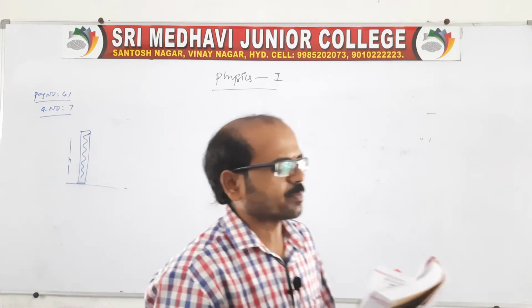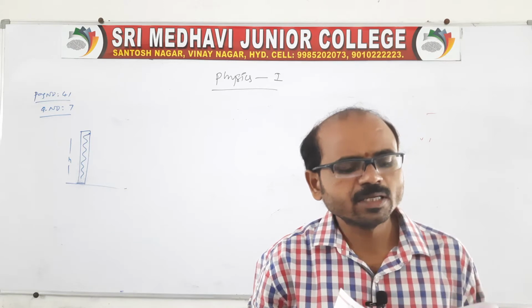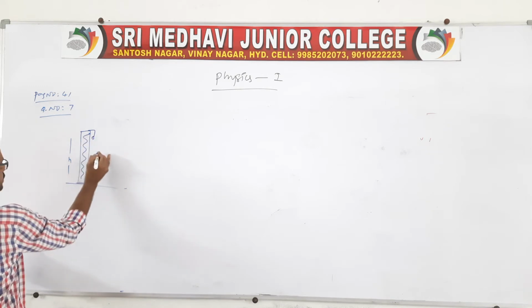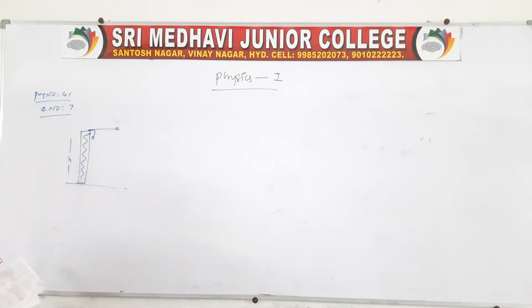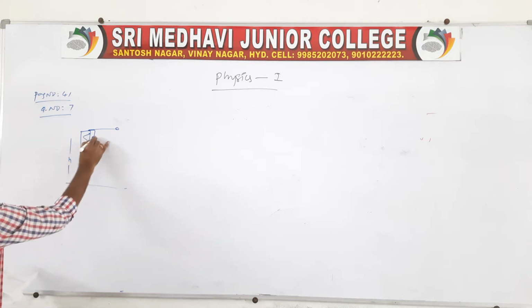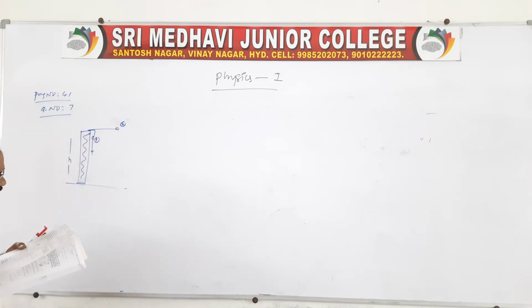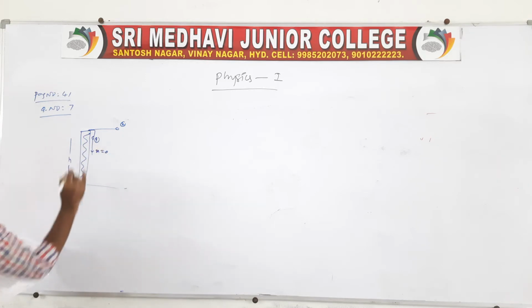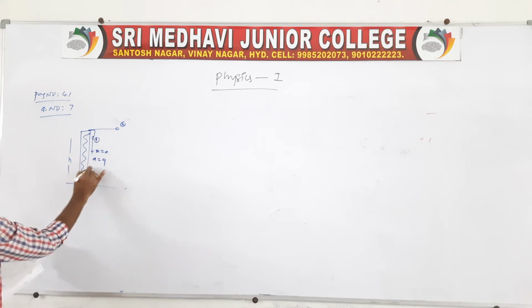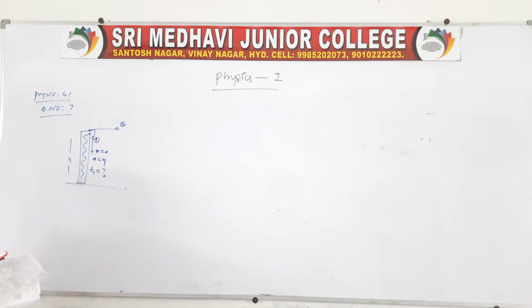So the ball is dropped from the roof of a tall building, and simultaneously another ball is thrown horizontally. See, one body is dropped, and the other ball is projected like this. So this we can call the horizontal projectile, and this we can call the dropped body. So you say this is the first ball and this is the second ball. Which body reaches first? Explain your answer. However, take this body as a free fall under gravity, a is equal to 0, so the time taken is a question mark.